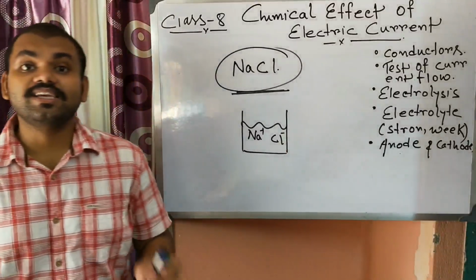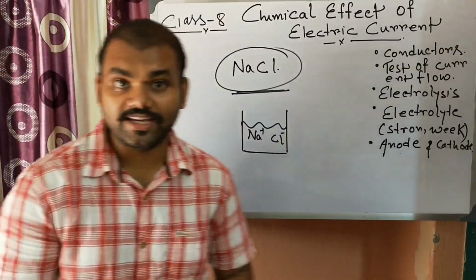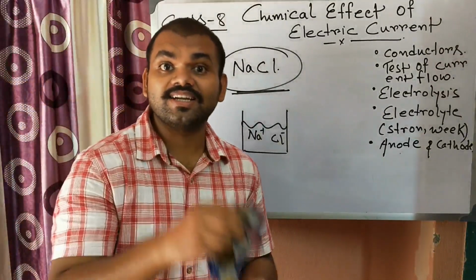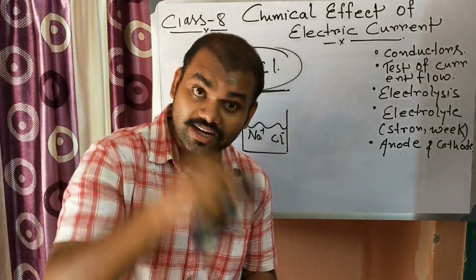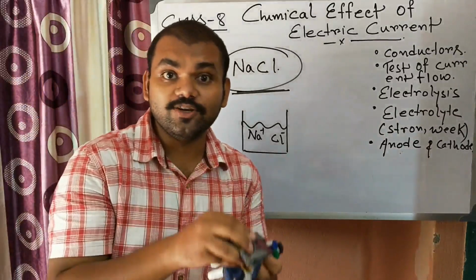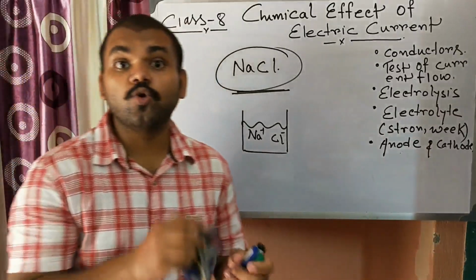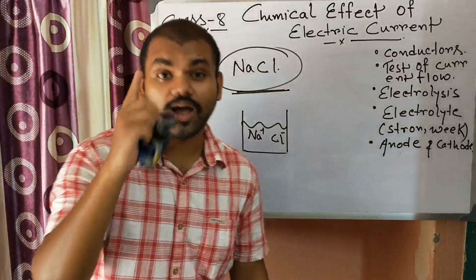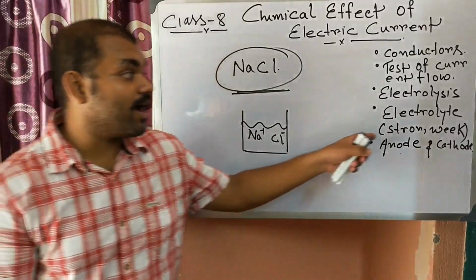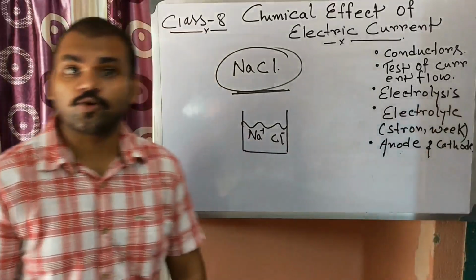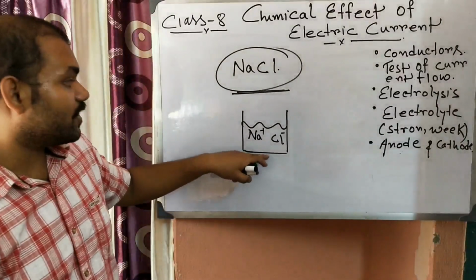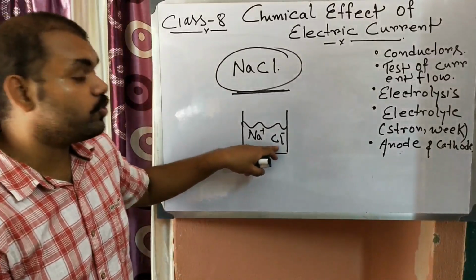No, mercury is not an electrolyte. Why is mercury not an electrolyte? Because mercury conducts electricity, but mercury doesn't break into ions, and no new substances are formed after passing the electricity. So that's why mercury is not an electrolyte, whereas NaCl is an electrolyte, because in aqueous solution it breaks into